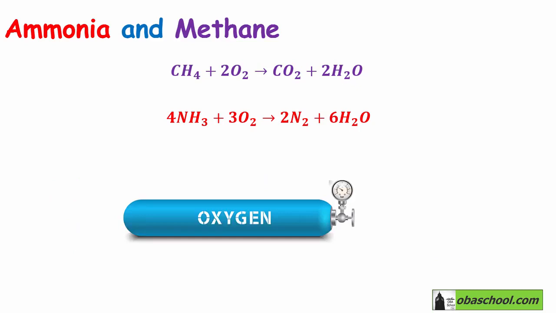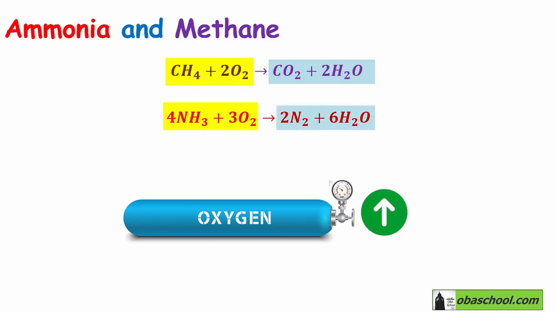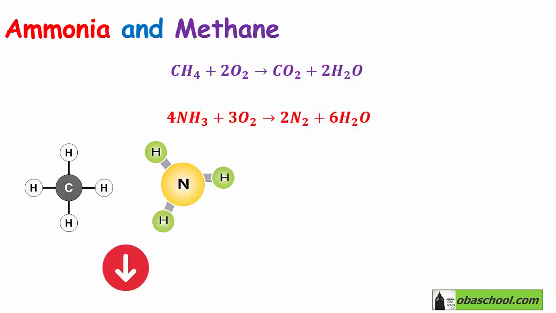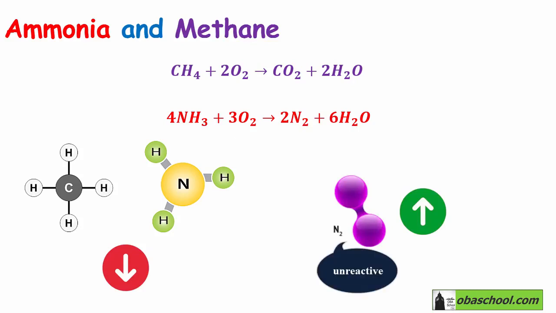However, as the level of oxygen gas increased in the atmosphere, remember that oxygen gas came from photosynthesis of plants. So oxygen gas reacted with methane to produce carbon dioxide, and it reacted with ammonia to produce nitrogen gas. So methane and ammonia were removed from the atmosphere, and the levels of nitrogen gas built up in the atmosphere because nitrogen gas is a very unreactive gas.